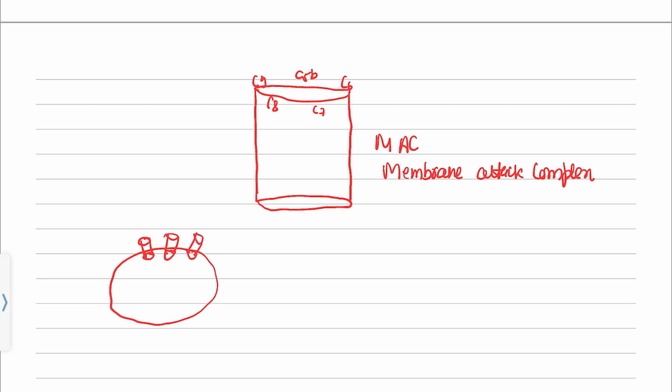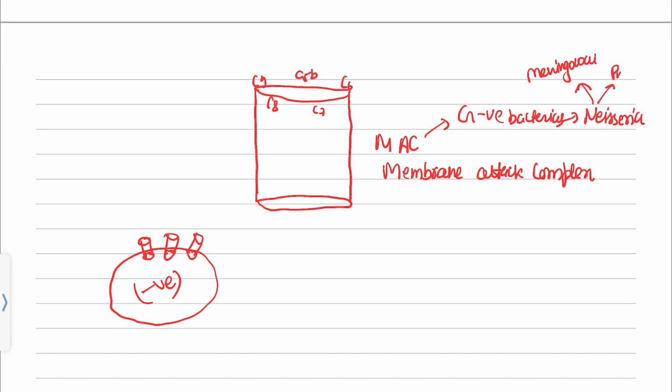Let me tell you this, it is a gram-negative bacteria. Mainly the membrane attack complex affects gram-negative bacteria, and among gram-negative bacteria also the Neisseria species, which is meningococci and pneumococci. So see, this will make a pore inside the cell wall of the bacteria, and all the bacteria's electrolytes will come outside, and the bacteria will eventually die.